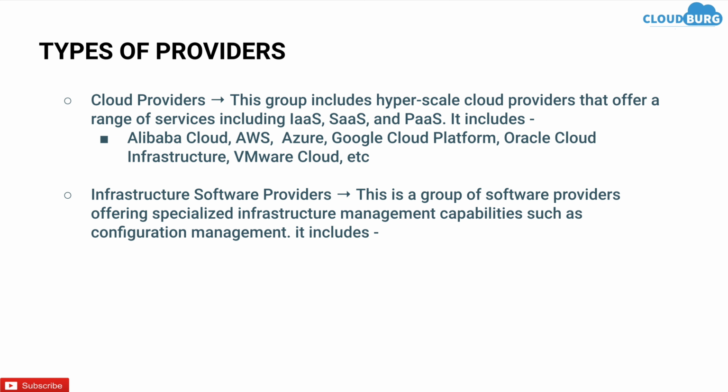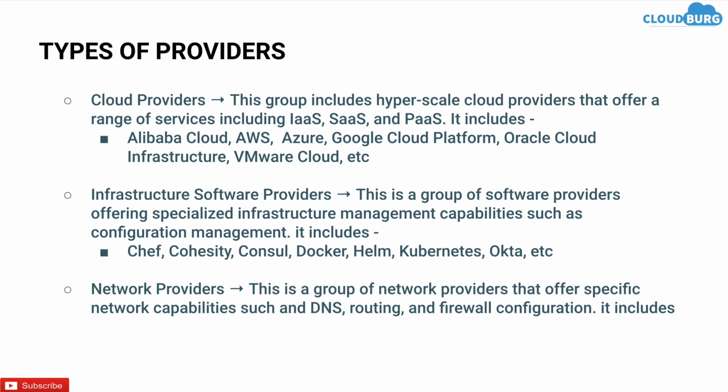Next is infra software providers. This is a group of software providers offering specialized infra management capabilities such as configuration management. It includes Chef, Consul, Docker, Helm, Kubernetes, etc. Next is network providers. This is a group of network providers that offer specific network capabilities such as DNS, routing, and firewall configuration. It includes Aviatrix, Cloudflare, Cisco, DNS, etc.